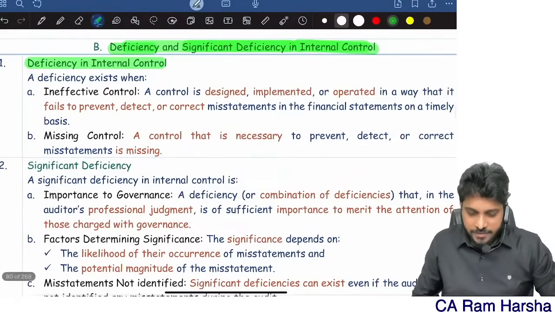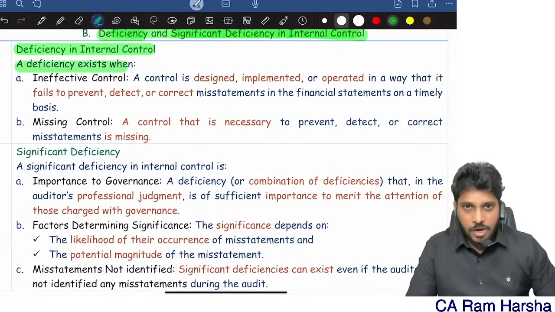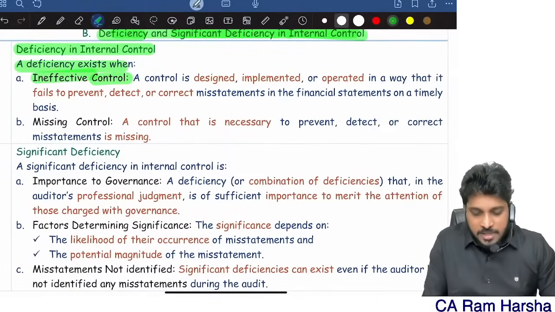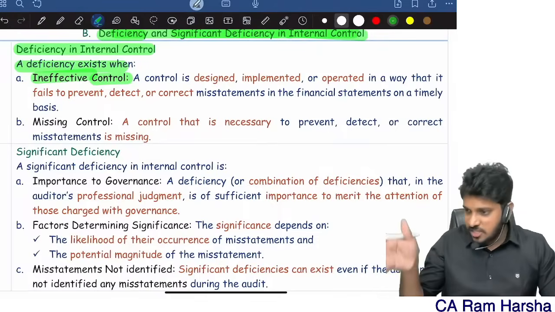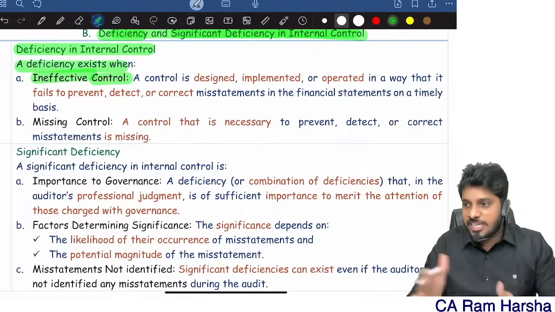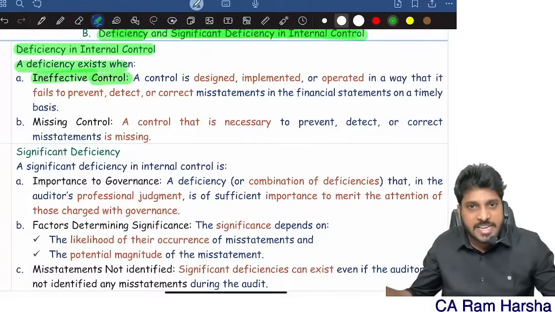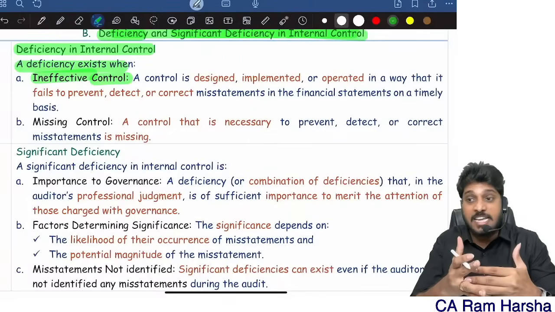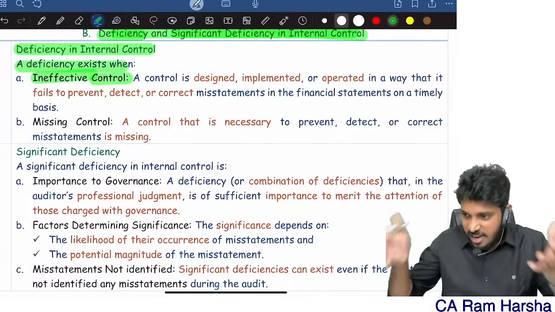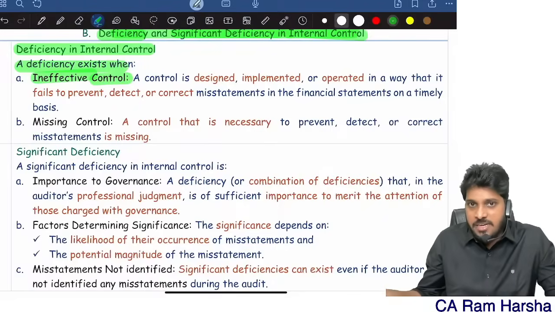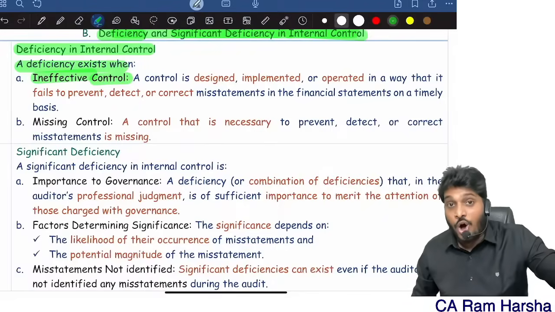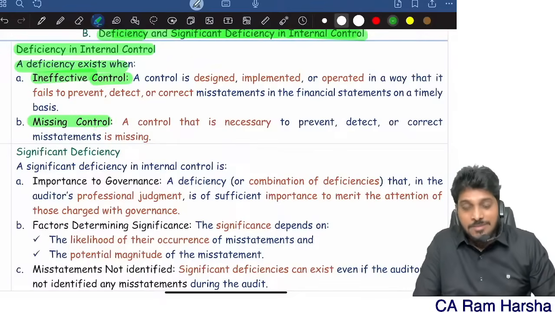Deficiency and significant deficiency. A deficiency means what? A control is there, but the control is ineffective. The control is existing but not operating effectively. It is not preventing fraud, not preventing error, not preventing or detecting misstatement. The control is there for namesake, but it's not working effectively. That's a deficiency. Or the control is missing.